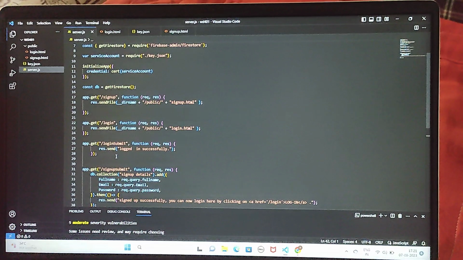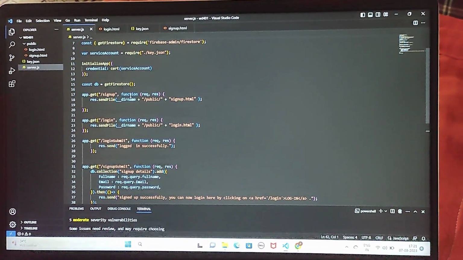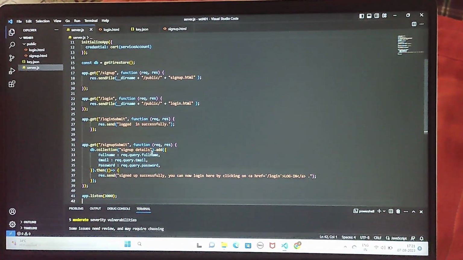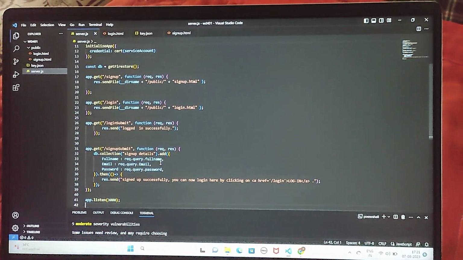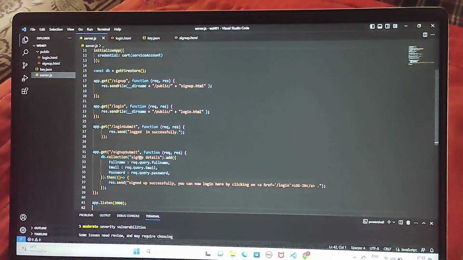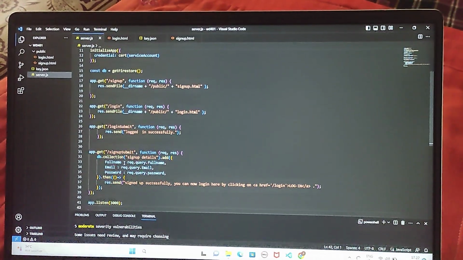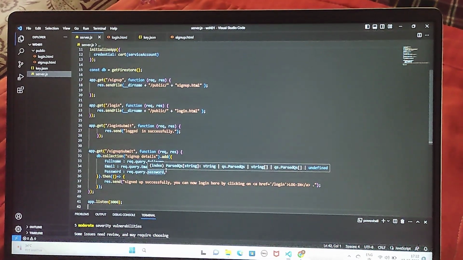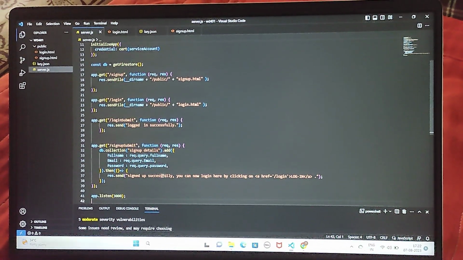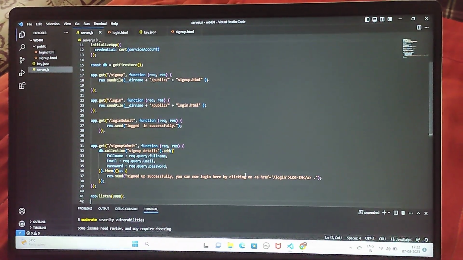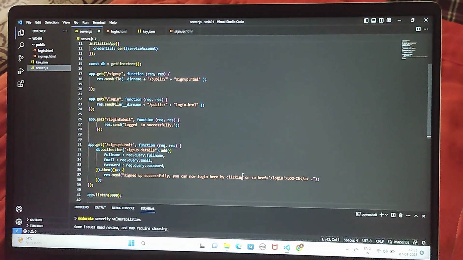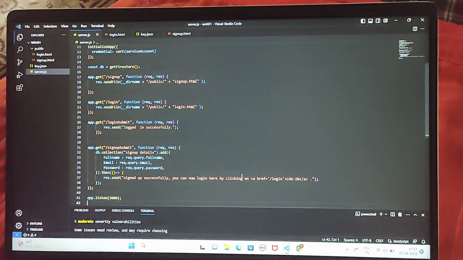So when I go to the sign up route and give the details like full name, email and password, the submission of my sign up page leads to collection of the details given by the user into Firestore database and gives the message signed up successfully, you can now log in, and also gives an internal link to the login page here in the sign up submit form.